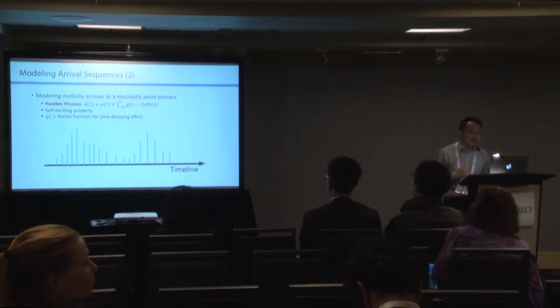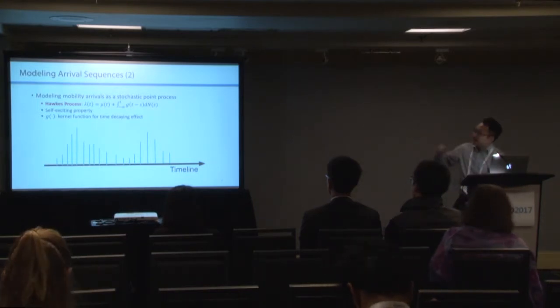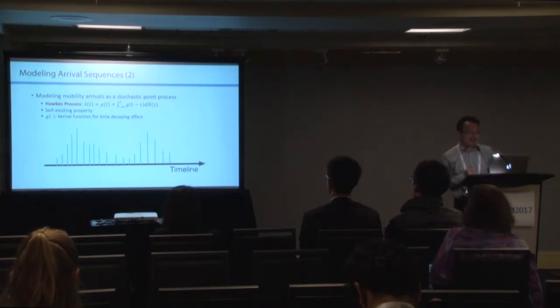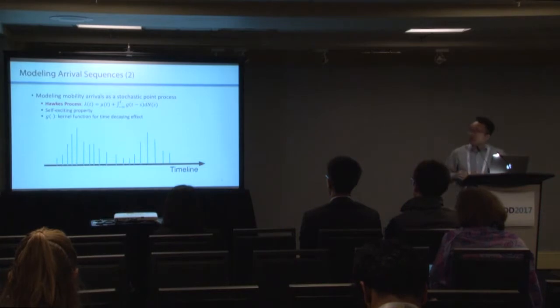This Hawkes process is formulated as lambda t, which is the arrival rate at time t. It is composed of 2 parts. One is mu t, which is the base rate for arriving at this place. The other building block is the influence from the historical events.